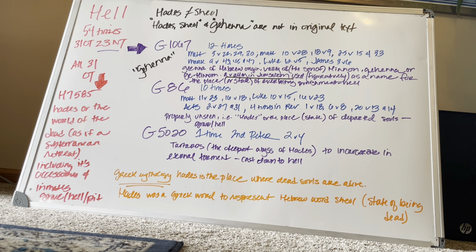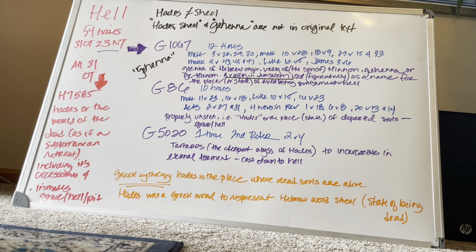So here we are, picking up where we left off yesterday. The column in red on the left says hell in red, and that is a total of 54 times we see that term in Scripture. 31 times for the Old Testament, 23 times for the New Testament, and all of the Old Testament terms for hell all come from H for Hebrew.